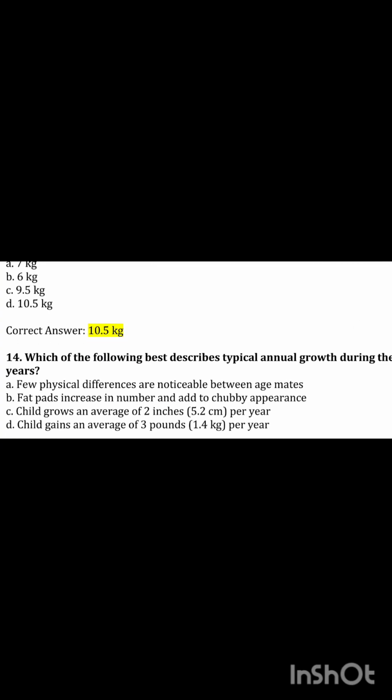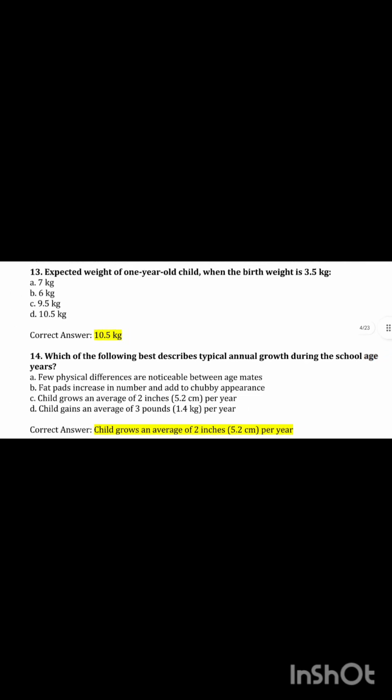So next comes the question number 14. Which of the following best describes typical annual growth during the school age years? I repeat, which of the following best describes typical annual growth during the school age years. Option A, few physical differences are noticeable between age mates. Option B, the fat pads increase in number and add a chubby appearance. Option C, child grows an average of 2 inches per year. Option D, child gains an average of 3 pounds per year.